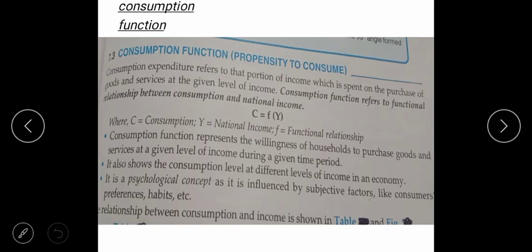Now see the relationship between income and consumption. Now see these 3 points. The numerical relationship we have understood: income increasing, consumption increasing, right? The main thing is that they are related. Income decreasing, consumption automatically decreasing. This is minus. For decrease I have used this, children. Now these points you have understood, I hope.